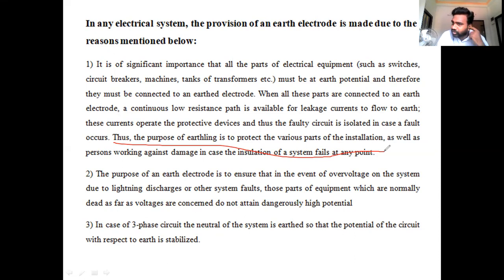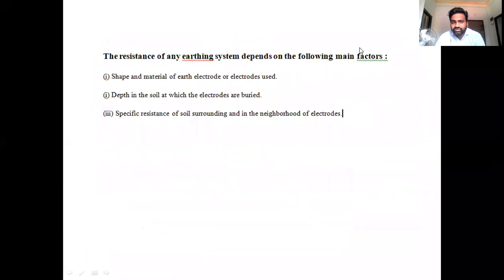Another important thing is that in a three-phase system there is a chance of short circuits occurring. During a short circuit condition, there is a faulty line or a faulty current which may enter the line segment, and that may cause a catastrophe for equipment operated at high potential. In order to eliminate that and stabilize things, we connect the three-phase circuit to the earthing potential. These are the general provisional requirements for a lightning system.